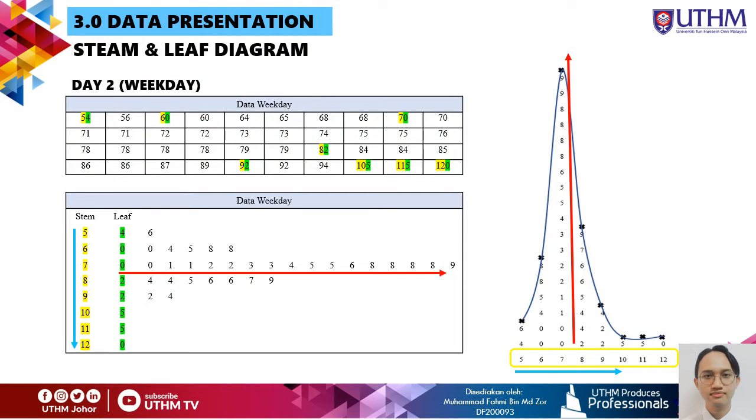So for the second day, the weekday, we will apply the same thing as the first day, which is the first digit, the yellow color, will become the stem, and the second number, the green color, will become the leaf. And then we build the interpreting distribution of data of the stem and leaf diagram from the weekday. As you can see, the leaf will be the vertical magnitude in ascending order.